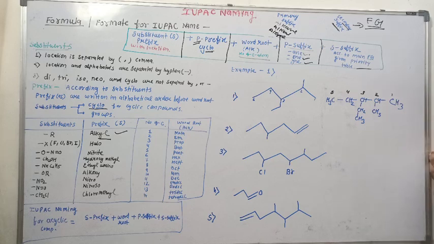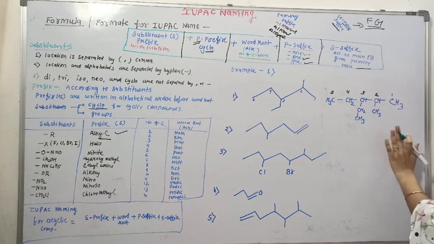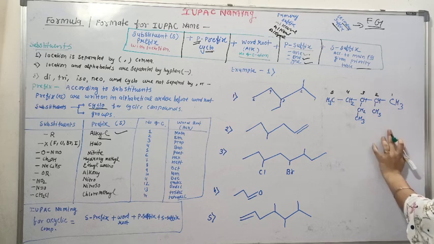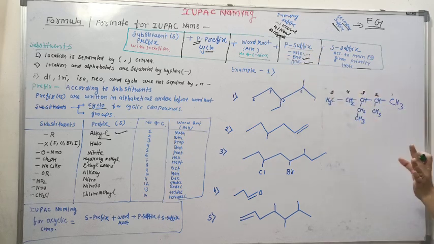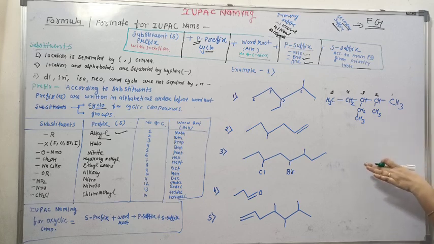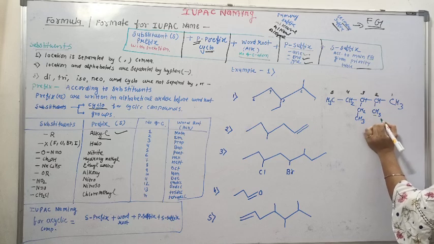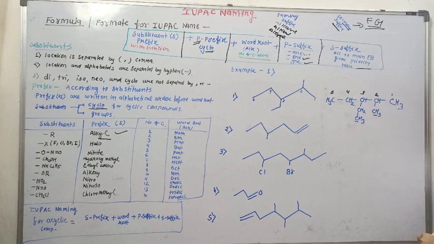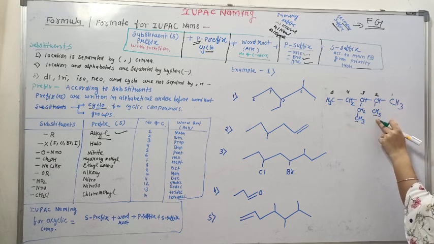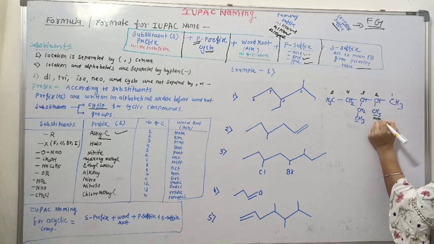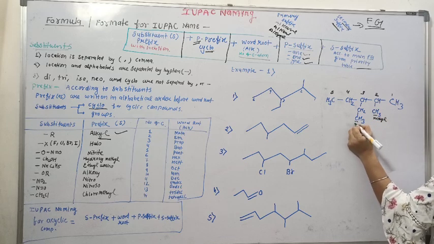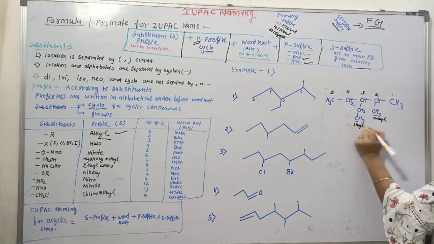Now writing the name of the compound is our priority. In the first box we have to write the substituents first. We have substituents on the second and third positions. On the second position we have a methyl group, and on the third position we have an ethyl group.